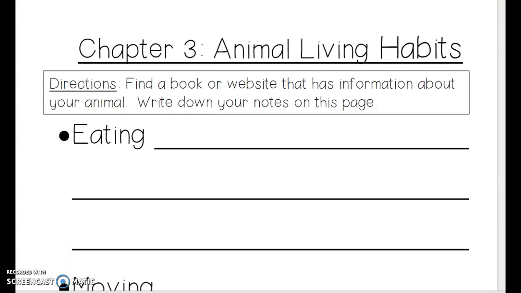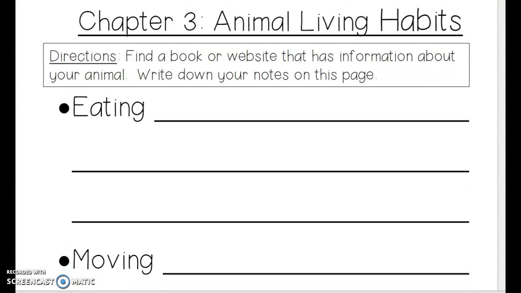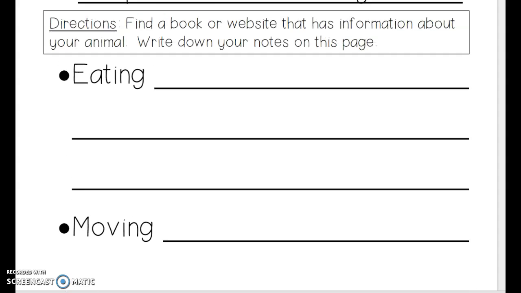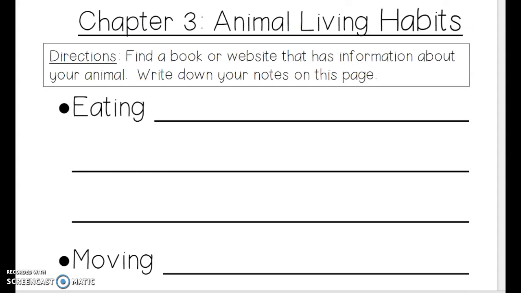And then day 3, we'll learn about eating. We'll write the eating and moving and sleeping. So we learned that they eat seeds, fruits, and insects. So let's do magic CS. Hit the ball and run around for 2 E's.